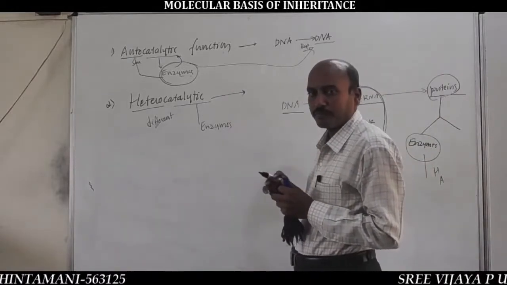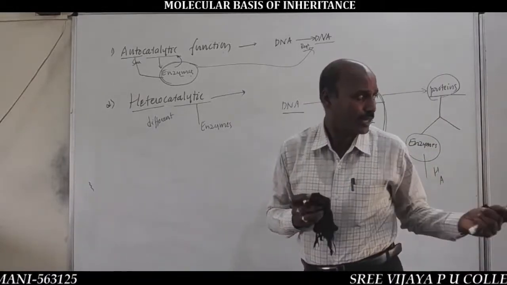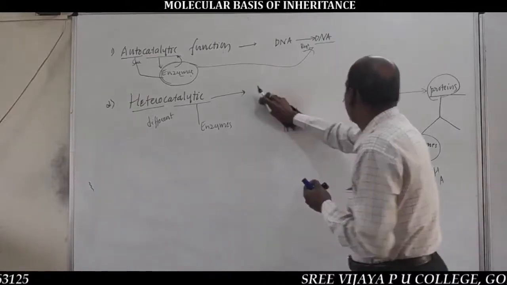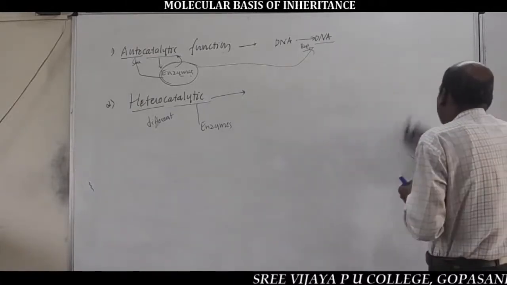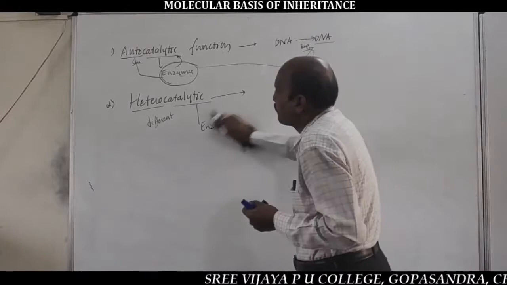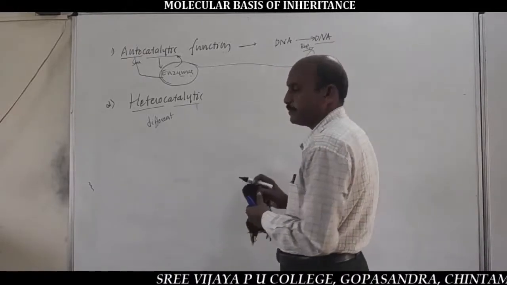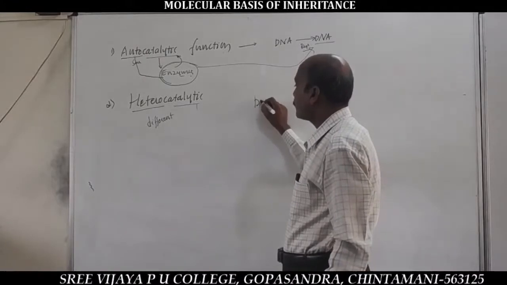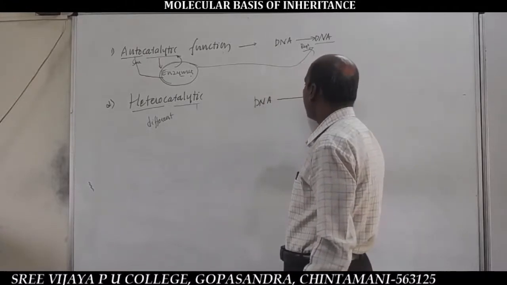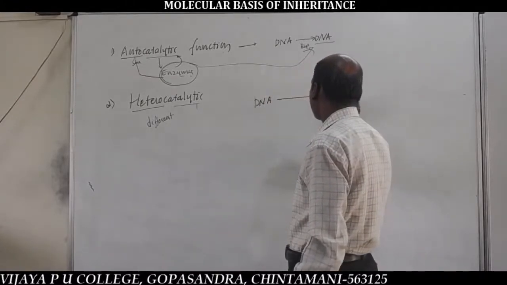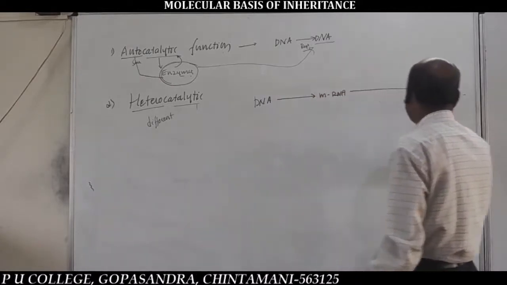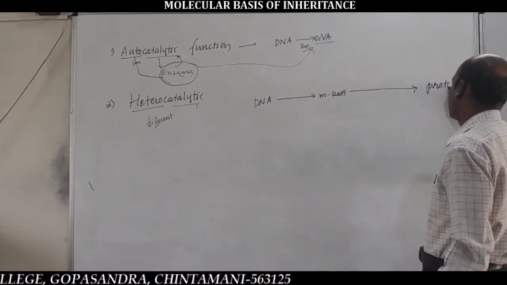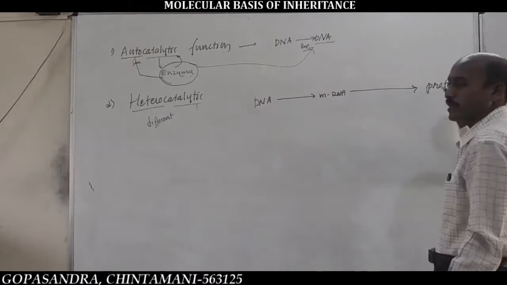But in the heterocatalytic function of DNA, the genetic information is transferred from DNA to mRNA to proteins. Listen here.